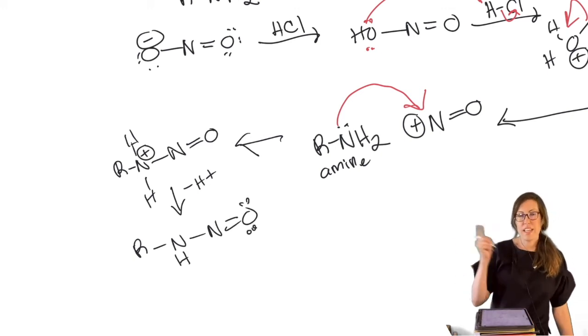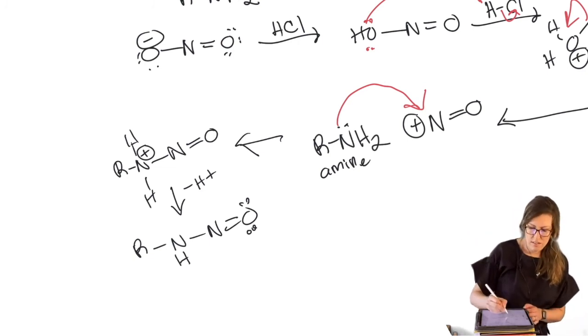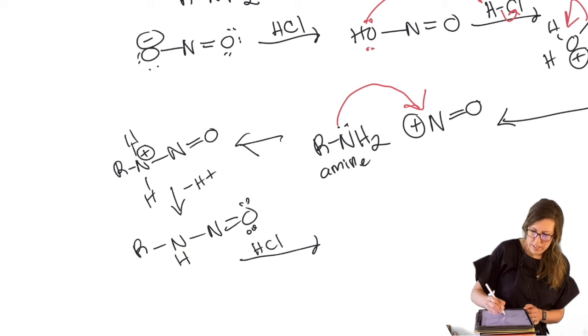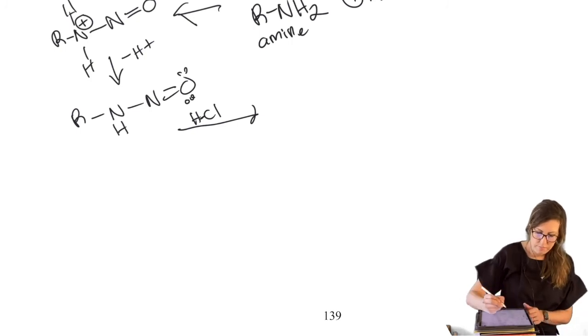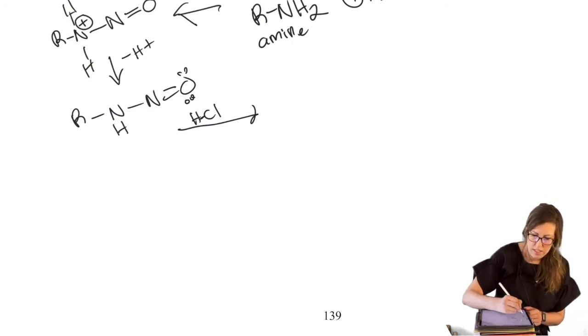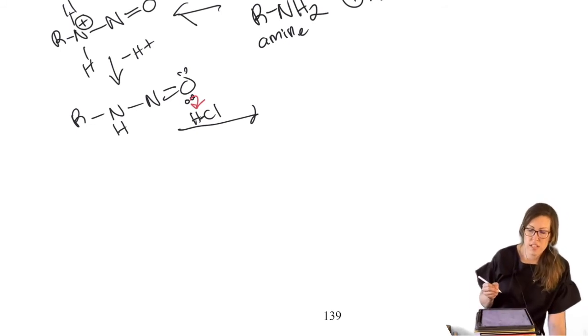Okay, we need to get that O out of there and make a triple bond between the two N's. We also need to get the H out of there. So we'll use HCl to facilitate that. So HCl will help us get the O. We're going to gradually work toward getting that oxygen to leave.